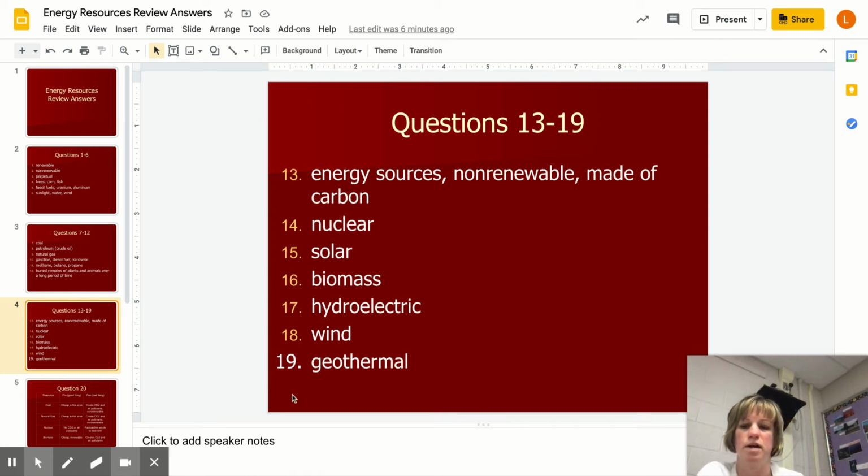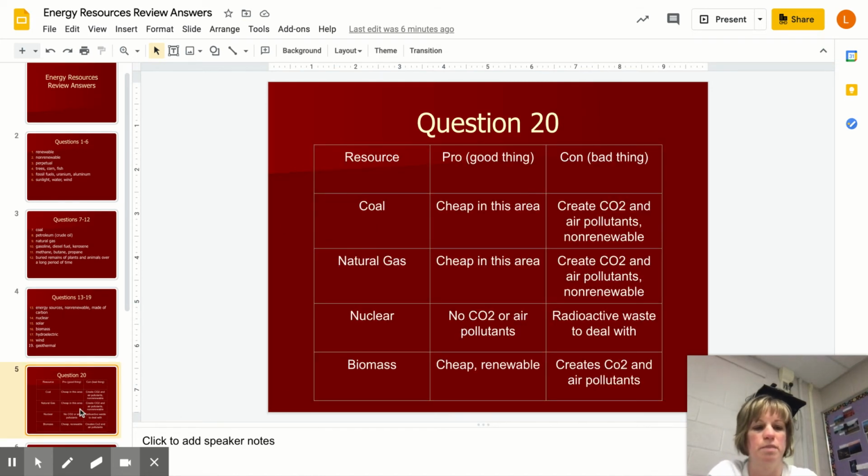Okay, so at this point, you should have everything correct on the front side of your review. Let's do a flip. So I kind of expected that question 20 would be a little bit of a challenge. So when you opened your energy resources inquiry, there were descriptions of these, and I asked you questions about carbon dioxide, renewable, non, or perpetual, but you also did some research towards your decision chart. And so you would have discovered more pros and cons at that point. So let's go through them together.